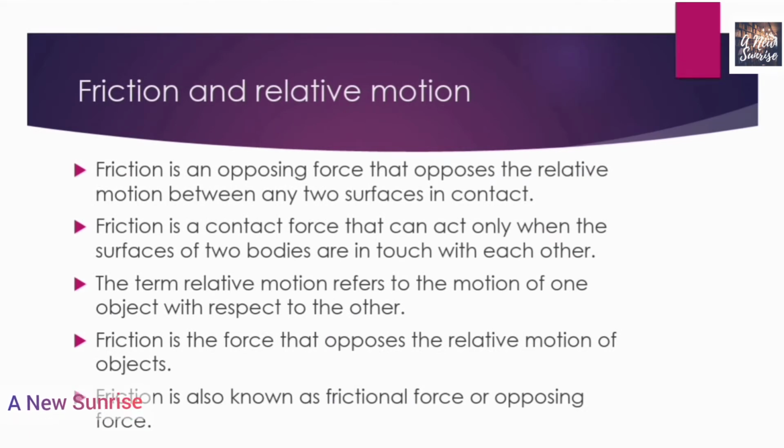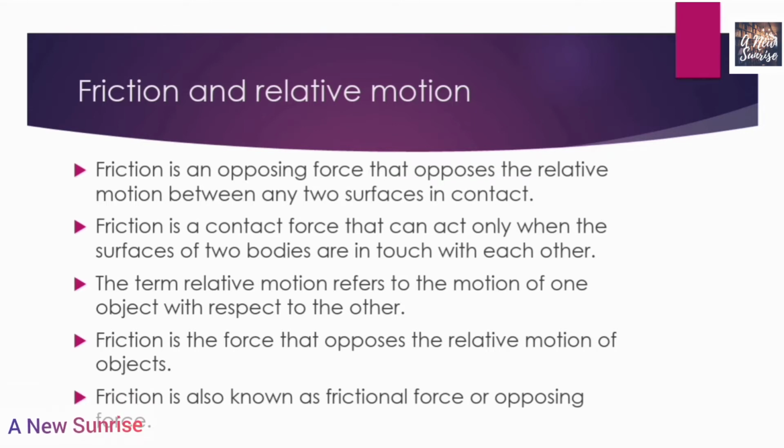Friction and relative motion. Friction is an opposing force that opposes the relative motion between any two surfaces in contact. Friction is called an opposing force. Why? Because it opposes the relative motion between any two surfaces in contact. Friction is a contact force.